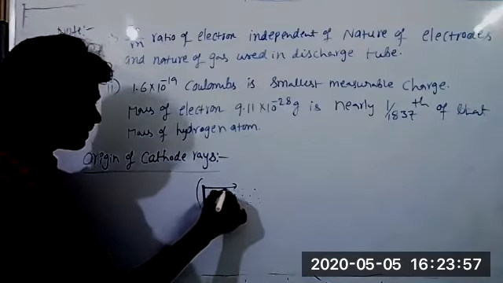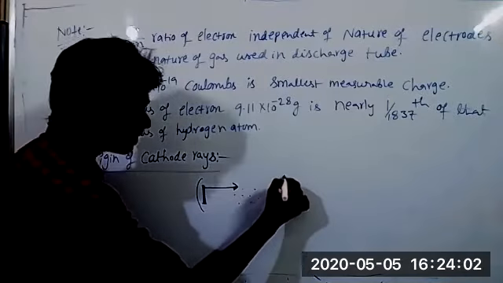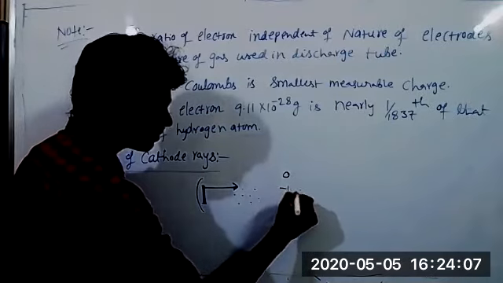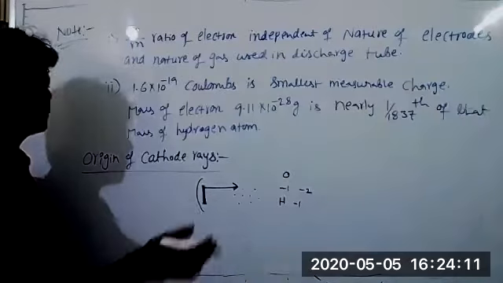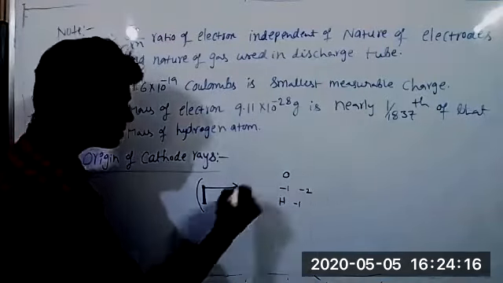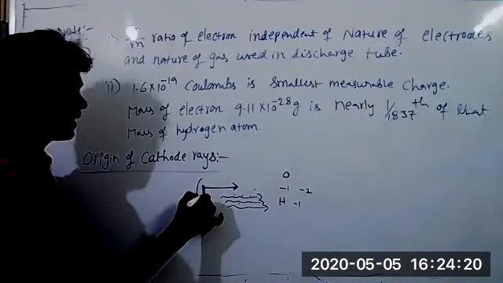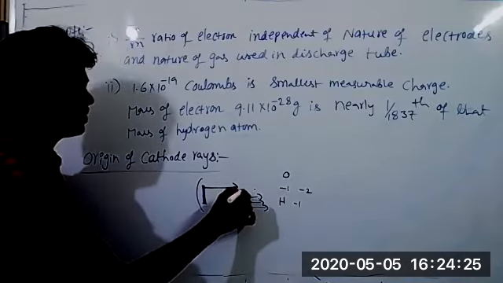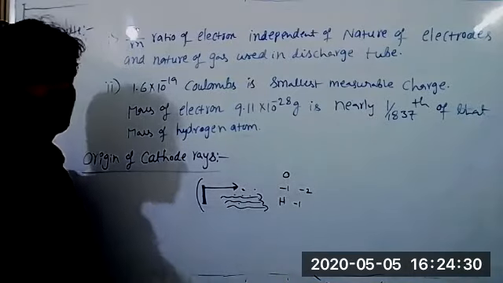When these cathode particles, meaning cathode rays, bombard the gaseous molecules, suppose you take oxygen gas, it may lose 1 electron or 2 electrons. Even hydrogen loses 1 electron. You take any gas, it loses 1 or more than 1 electron. Those electrons also constitute cathode rays. So the first origin is the metal plate cathode, and further these cathode rays bombard the gaseous molecules, and some electrons are knocked out from the atom. Those electrons also constitute cathode rays.